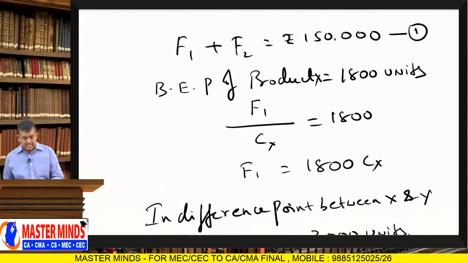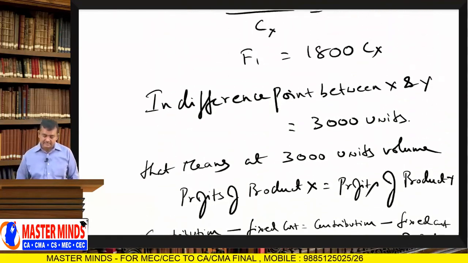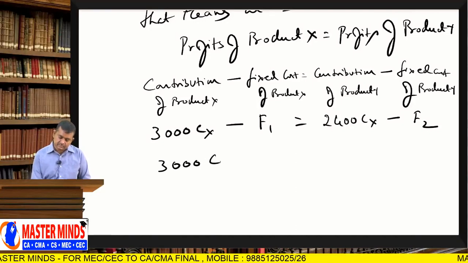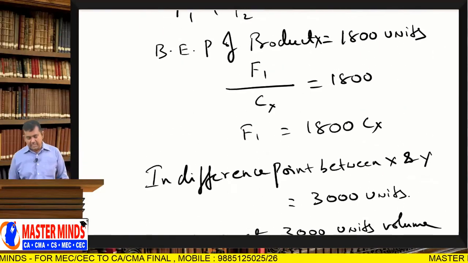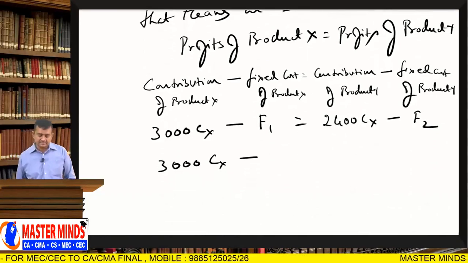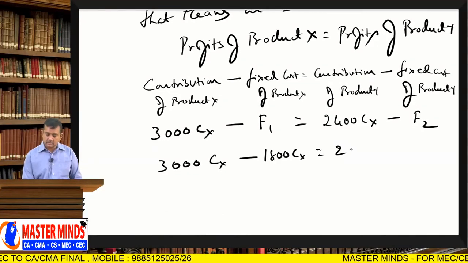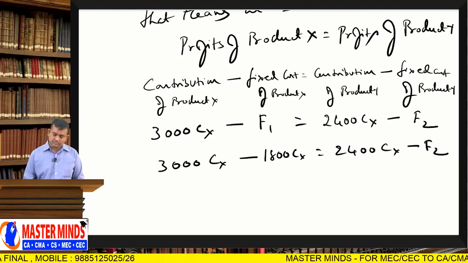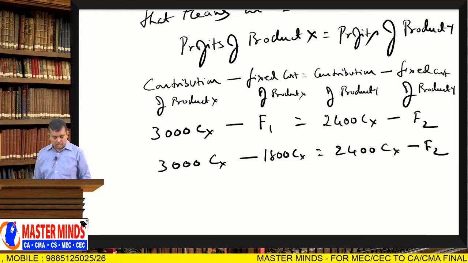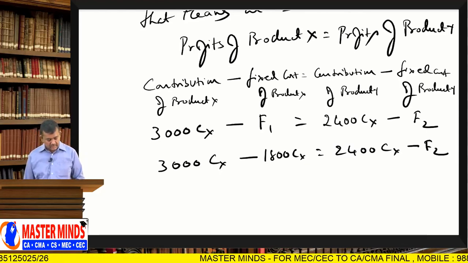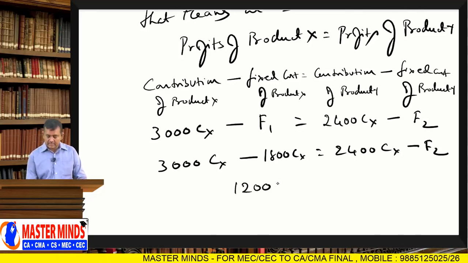Here F1 is equal to 1800 Cx. So apply that value: 3000 Cx minus F1, 1800 Cx, is equal to 2400 Cx minus F2. So 3000 minus 1800 is equal to 1200 Cx.